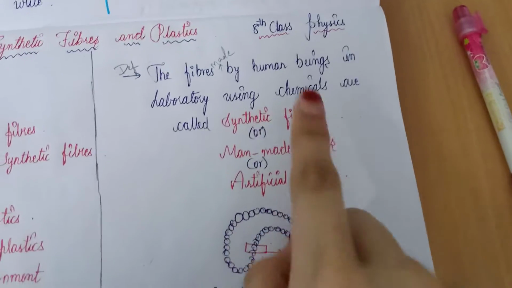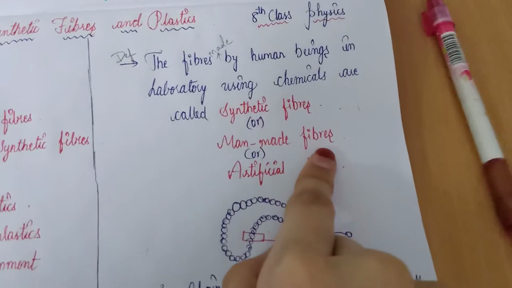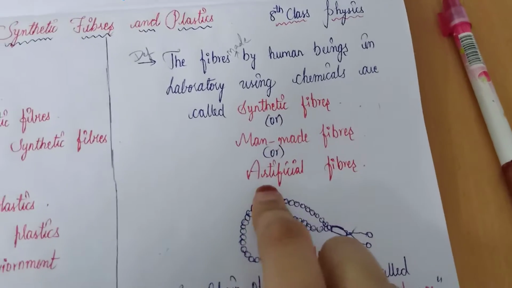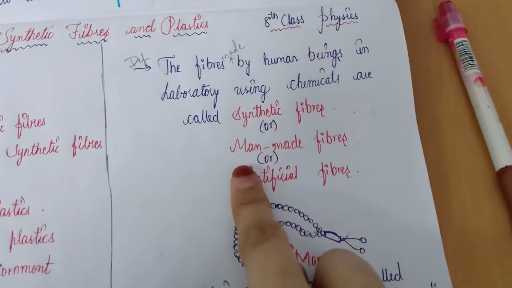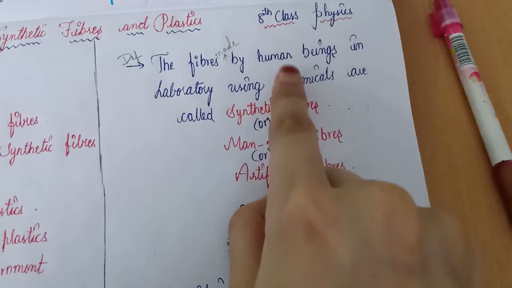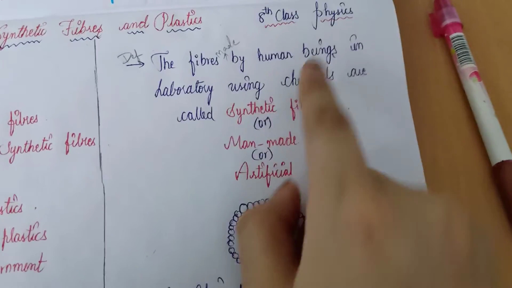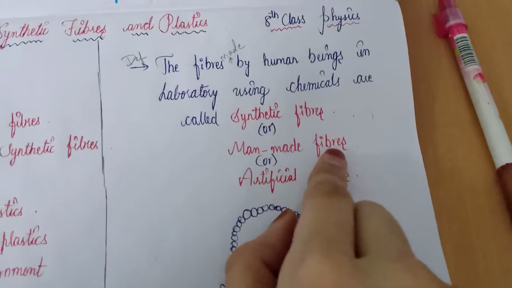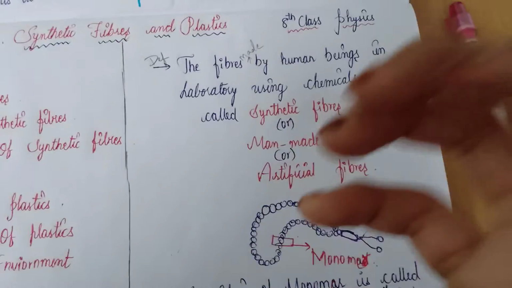This synthetic fiber is also called man-made fibers, or artificial fibers, which means synthetic fibers are prepared by human beings, right? So it is man-made fiber, which means humans are making it.